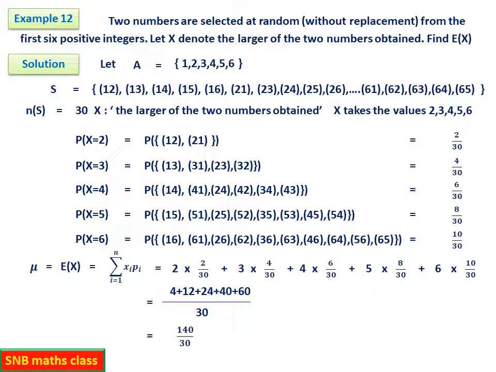It is a question of simplification now. 4 plus 12 plus 24 plus 40 plus 60 is the numerator value, divided by the common denominator 30. Simplify, you get 140 by 30. You can cancel 0. So 14 by 3. This is a decimal actually. So this is the mean. So this is a very interesting question. See, what is important here is identifying the sample space and then identifying what is X.